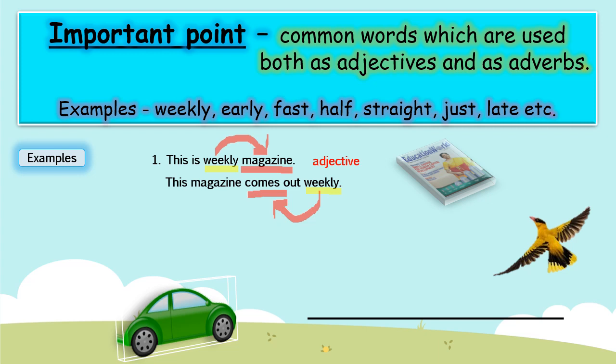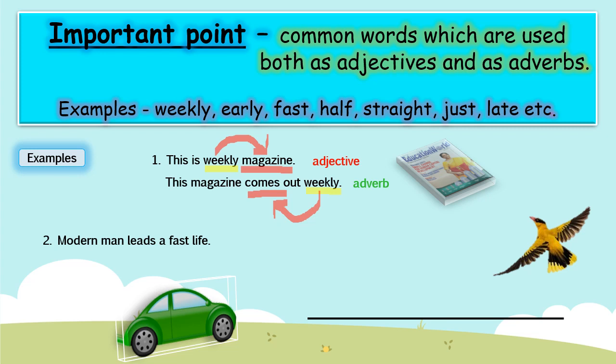It is telling the time period, or the time when this magazine is released in the market for sale. So children, here the word weekly is describing the verb comes. So it is an adverb. Clear? Now let's take another example.